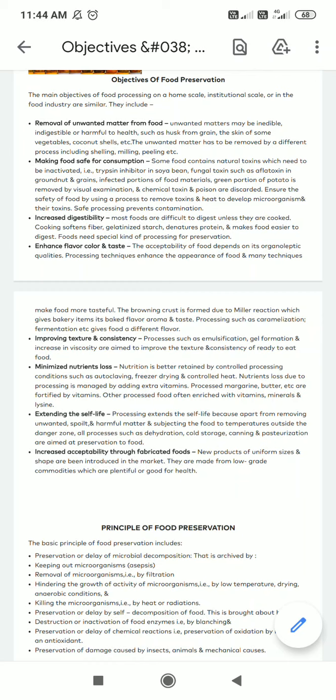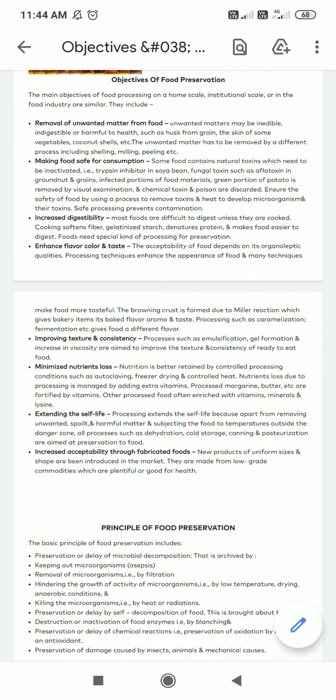Okay, one such example is temperature, because at certain temperatures these toxins will be activated, whereas at certain temperatures it will be inactivated. So we have to see for those temperatures wherein these toxins are inactivated. Then also we can remove the infected portion of the food materials. Now this is done before the processing of the food materials. So there is a check done for the raw material